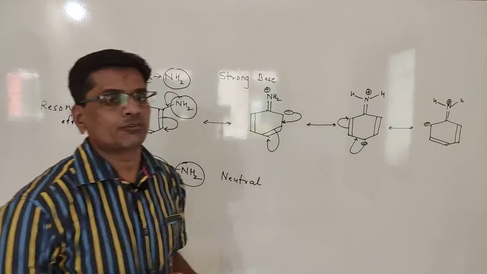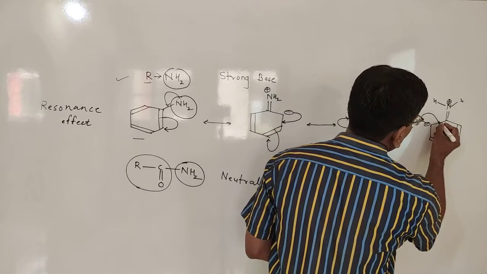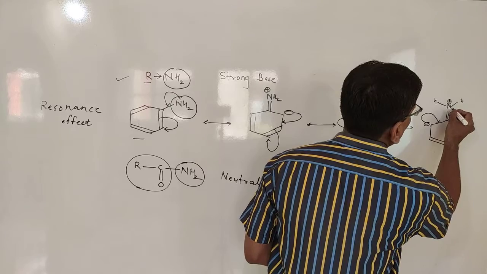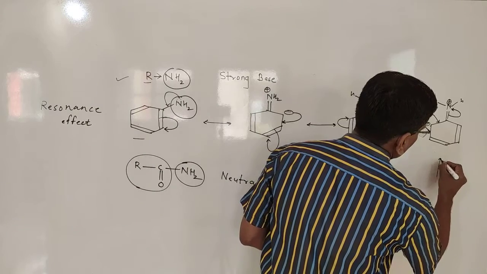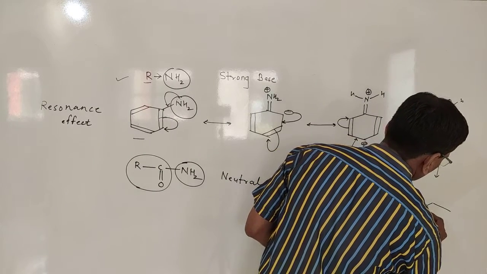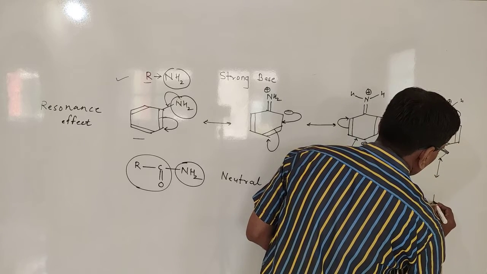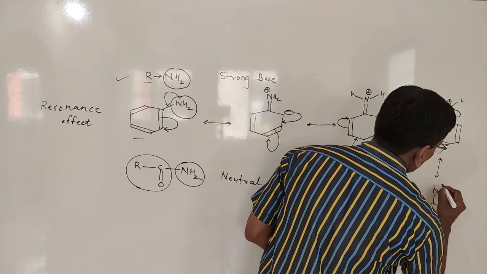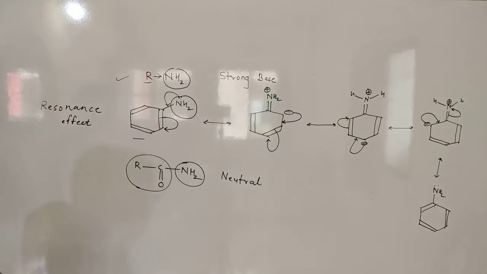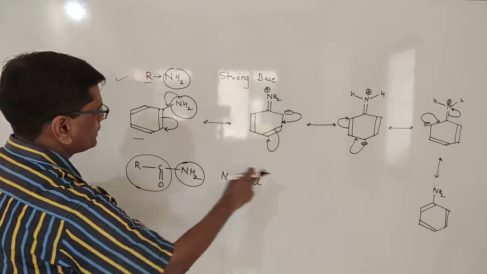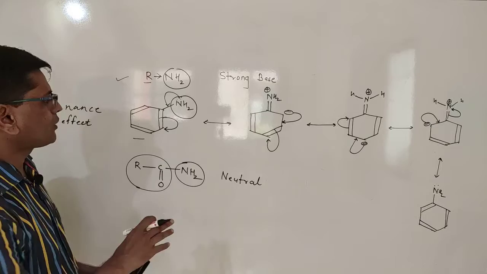Nitrogen valency remains 4, so it acquires a positive charge, and at the end these electrons are again in conjugation with the carbon-nitrogen double bond. Again these electrons are shifted to the nitrogen. In this way the cycle is completed. The pi electrons after delocalization come back to the nitrogen in the form of a lone pair, so you get this resonating structure. This last resonating structure is aniline, and the first remains the same. The only difference is a change in the position of the double bonds.